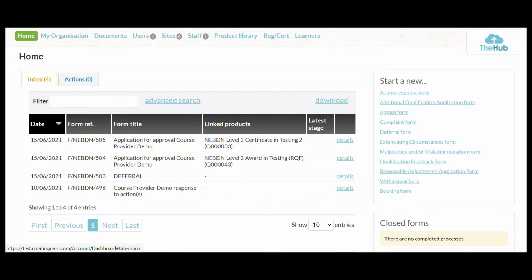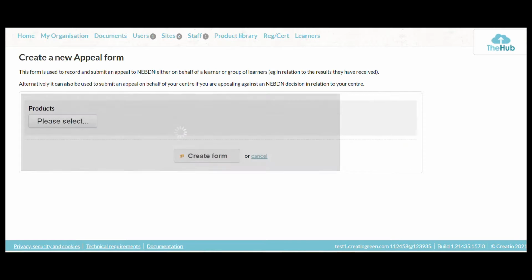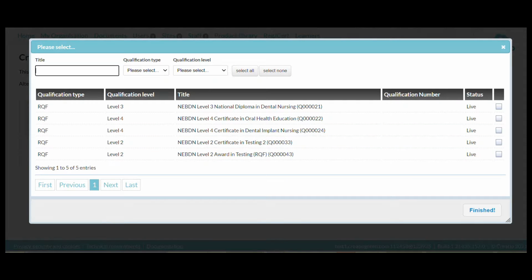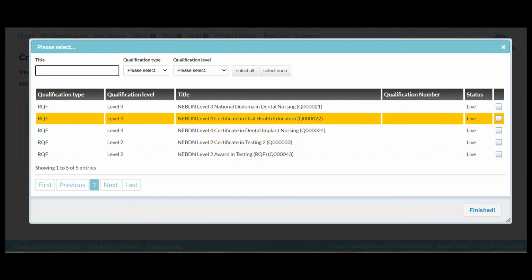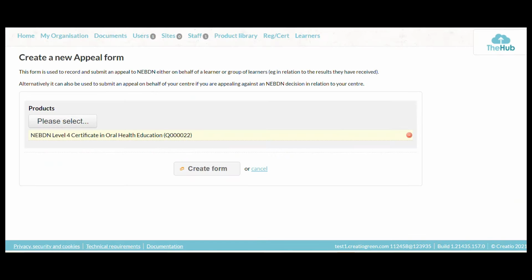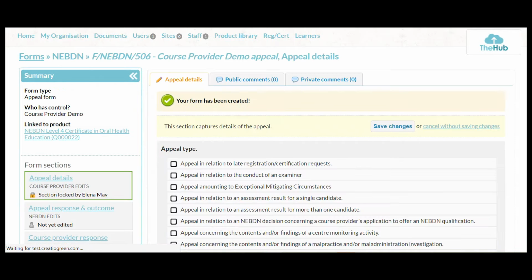So it's really straightforward, and we'll just run through one more. So let's go to appeal form. So let's just click on that one there. So again, we'll select the product for this one. So let's go for OHE and create a form.